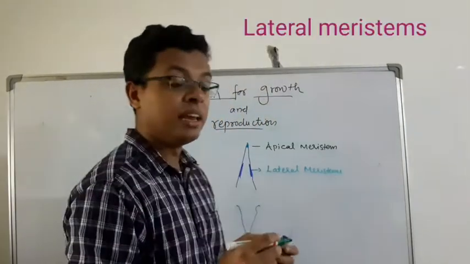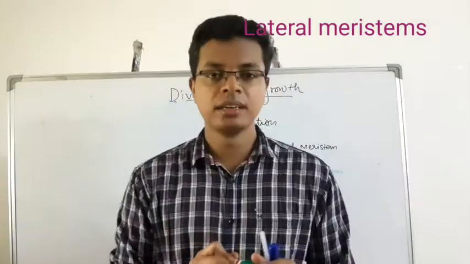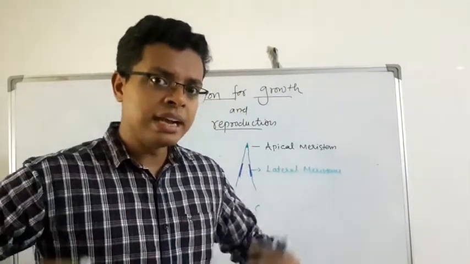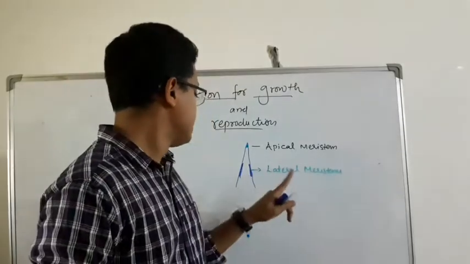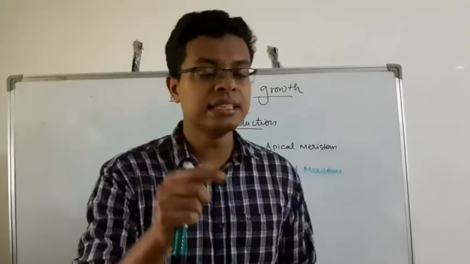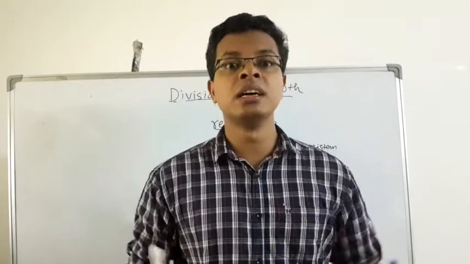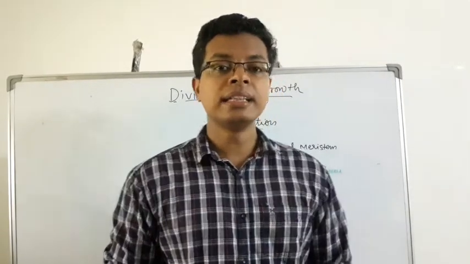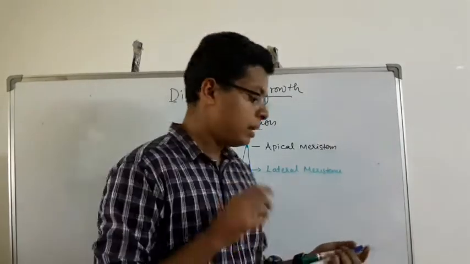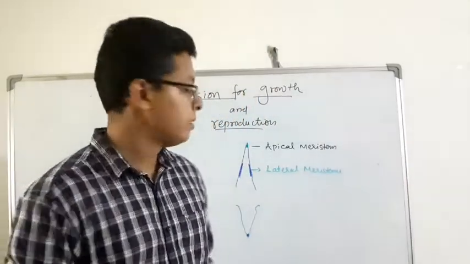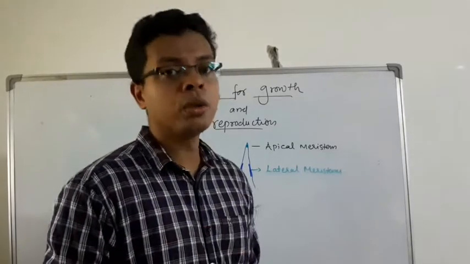It is seen in a dicot plant. In a dicot plant, on the sides of its trunk, there is this meristem seen, and this meristem helps in the increase of the girth. And there is also a meristem seen in monocot plants.